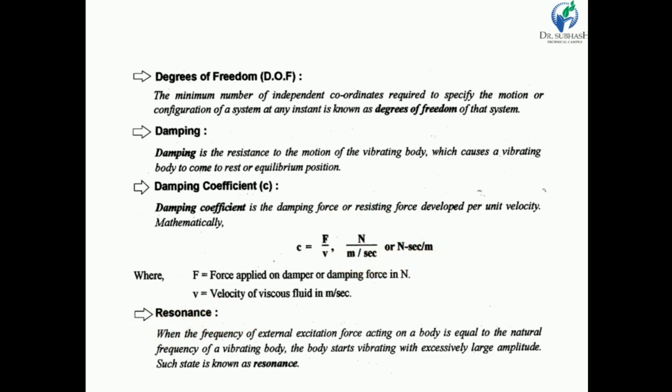Resonance. When the frequency of the external excitation force acting on the body is equal to the natural frequency of the vibrating body, then the body starts vibrating with excessively large amplitude, and such a state is known as resonance. So in a simple way, we can say that when the forcing frequency is equal to the natural frequency, then our body will start to vibrate with large amplitude, and this condition is known as resonance.